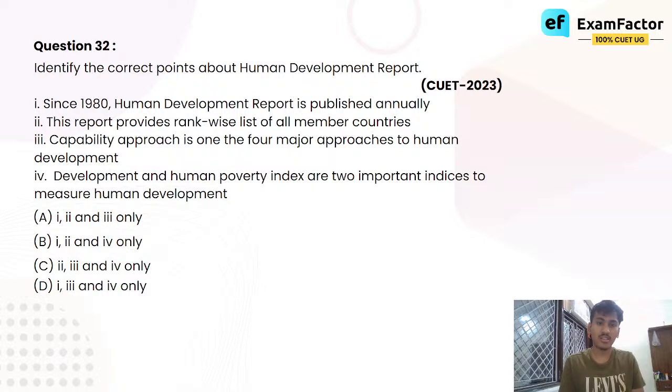Identify the correct points about Human Development Report. Since 1980, Human Development Report is published annually. This report provides rank-wise list of all member countries. Capability approach is one of the 4 major approaches to human development. Development and Human Poverty Index are 2 important indices to measure human development. यहाँ पे 4 facts दिए गए हैं. You have to tell me which are the 3 ones that are correct. That is the question to you.